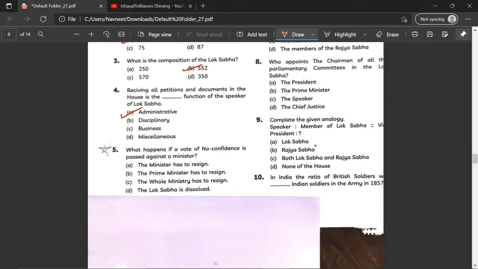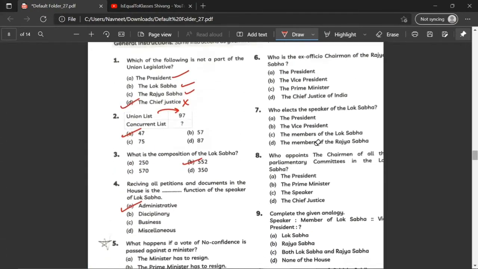What happens if a vote of no confidence is passed against a minister? The whole ministry has to resign. Why so? I think there's a policy that states that the whole ministry is collectively responsible. So if there is dissatisfaction against one minister, then the whole ministry has to resign.